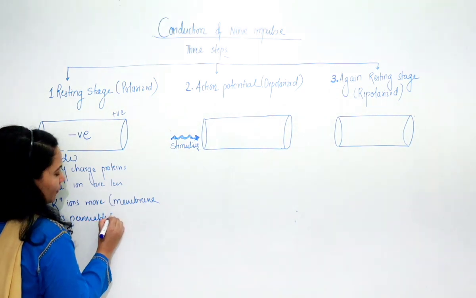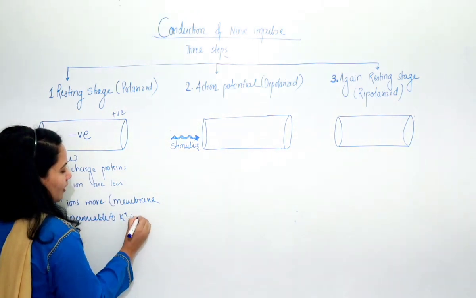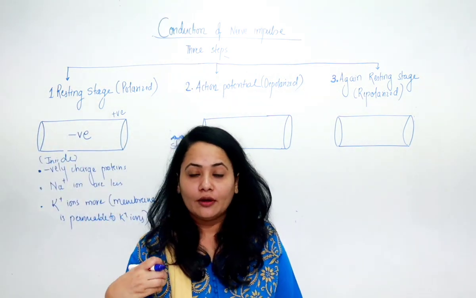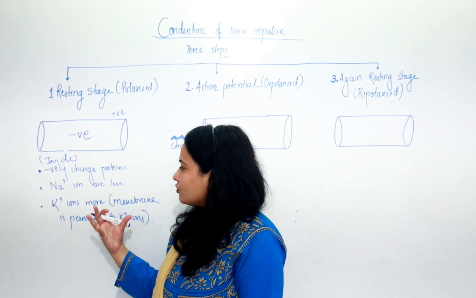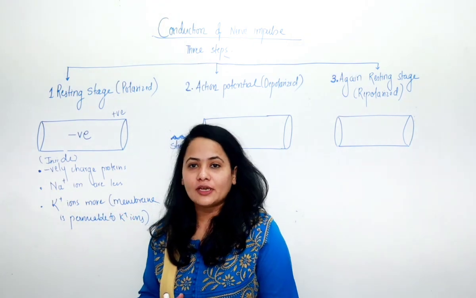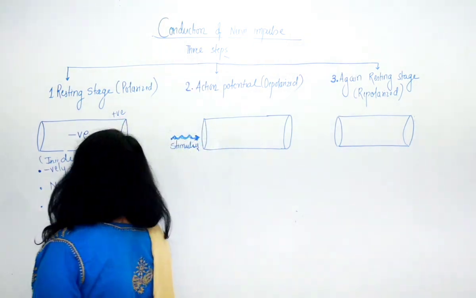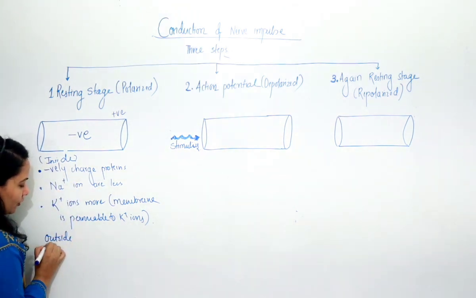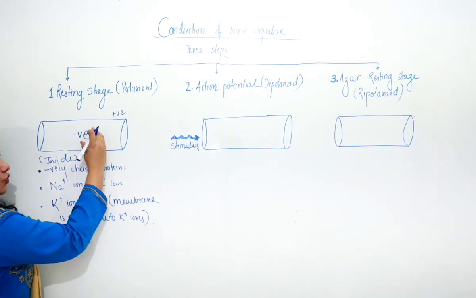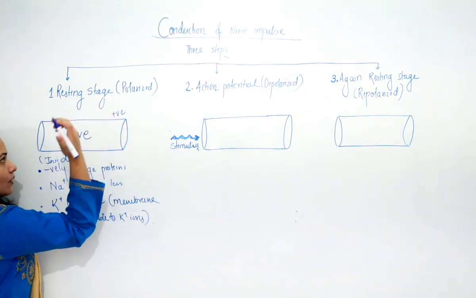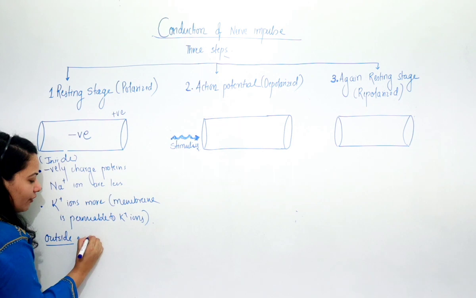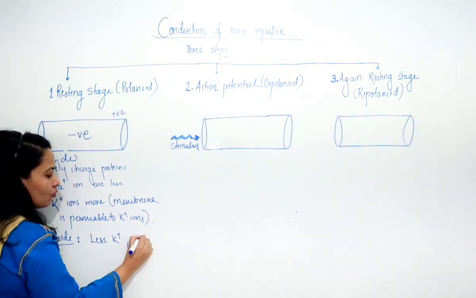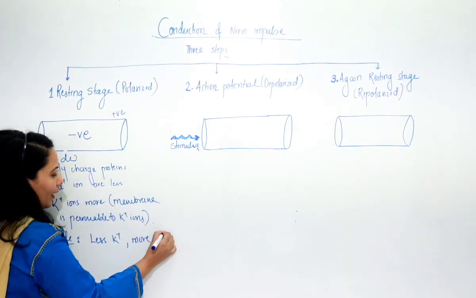K plus ion is more because the membrane is permeable to potassium ions, and that is why it allows the potassium ions to enter, and the concentration of potassium ion remains more inside. Whereas as you see outside, I have written positive. So what is the condition outside? If you see outside, you will find less potassium ions and more sodium ions.